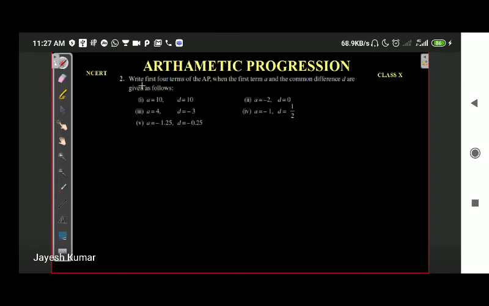Write the first four terms of an AP when the first term is A and the common difference is D. So we have to use the formula. What is the formula? I will write it again: An = A + (n - 1) into D. We have to write the first four terms of an AP.